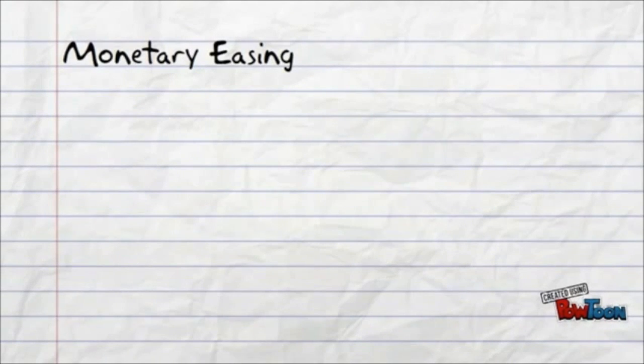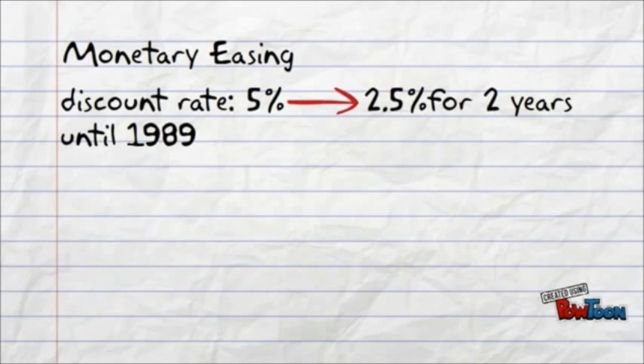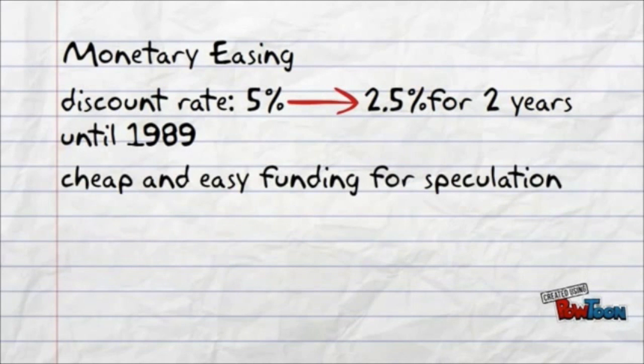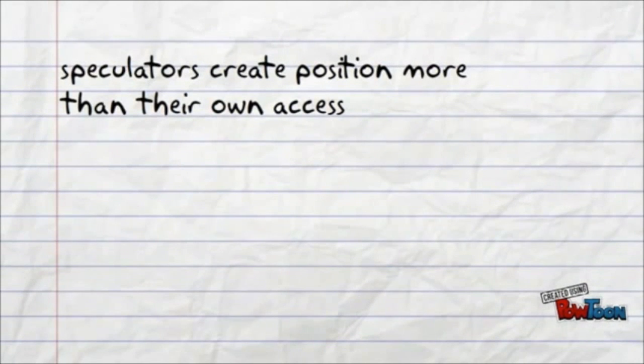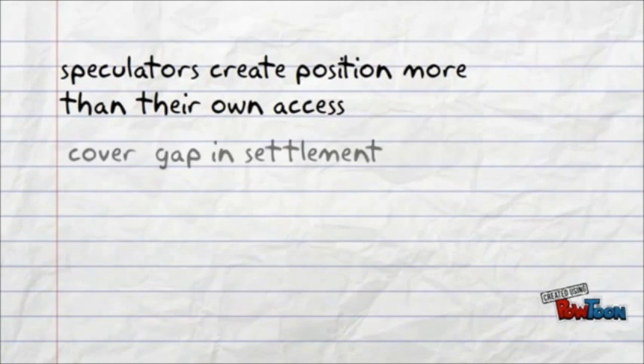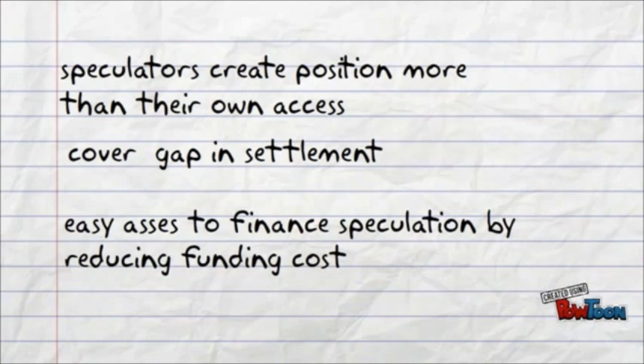Monetary easing. The Bank of Japan decreased the discount rate from 5% to 2.5% and kept it for 2 years until 1989. This monetary easing policy provided cheap and easy funding for speculation. It is because speculators often want to create positions larger than their own assets. They need money to cover a gap in settlement when trading financial products. Then, the monetary easing created easy access to finance these speculation positions by reducing funding costs.